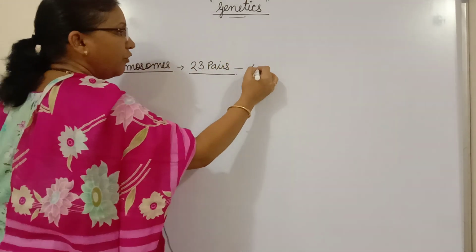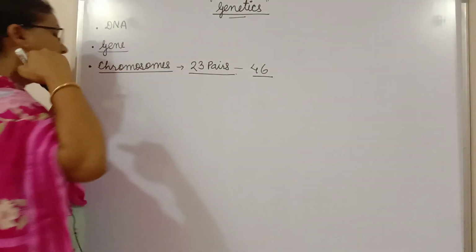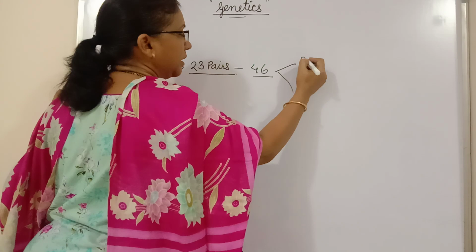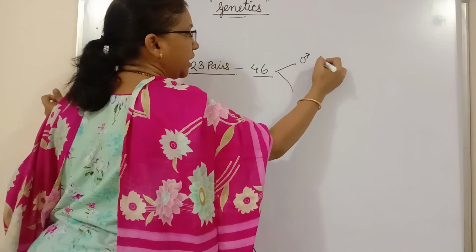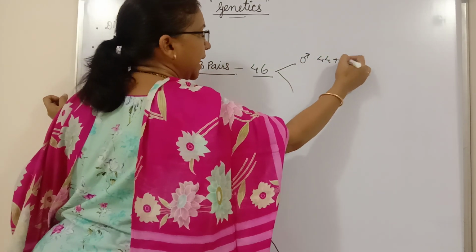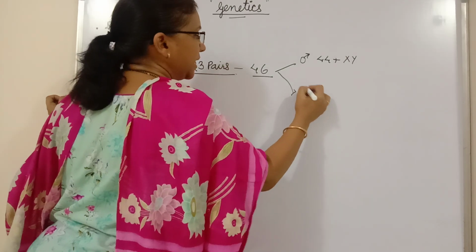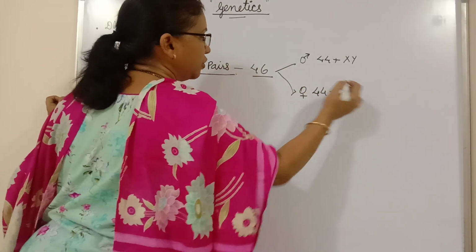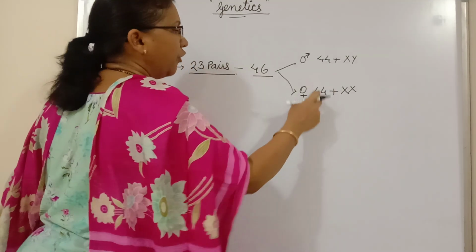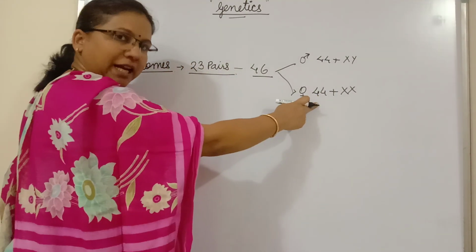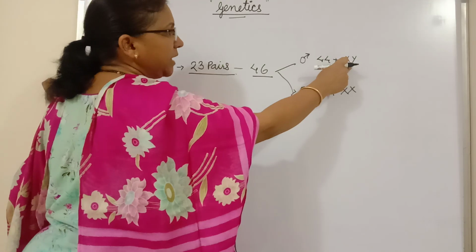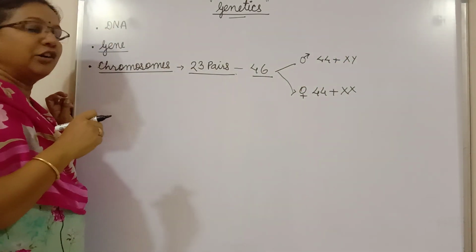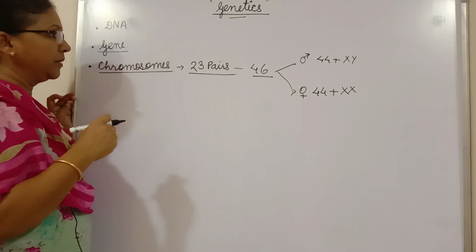It means 46 chromosomes are present, and out of these 46 chromosomes, as we know, males have 44 plus XY and females have 44 plus XX chromosomes. So the 44 chromosomes are similar in male and female, but the last pair of chromosomes differs in male and female, and that is why they are called sex chromosomes or heterosomes.